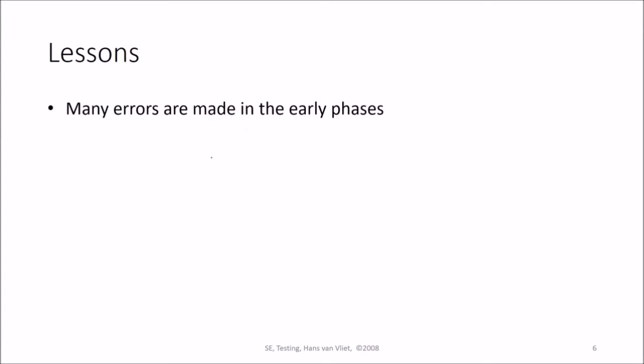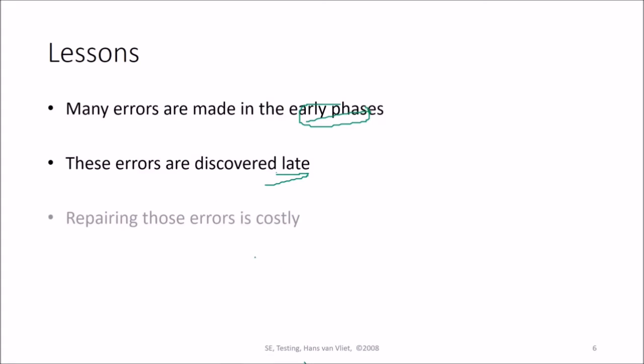So what we have learned is that many errors are made in the early phases. This is because you're doing it for the first time, and maybe you have new programmers. These errors are discovered late. Errors committed in the earlier phases are discovered late. This is the main point. So repairing those errors is very costly.